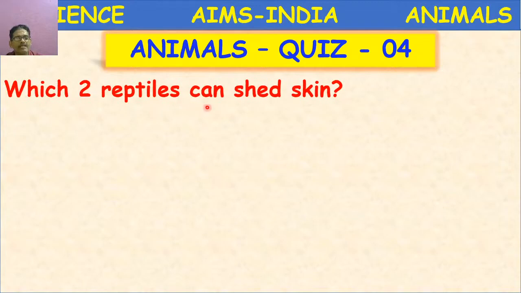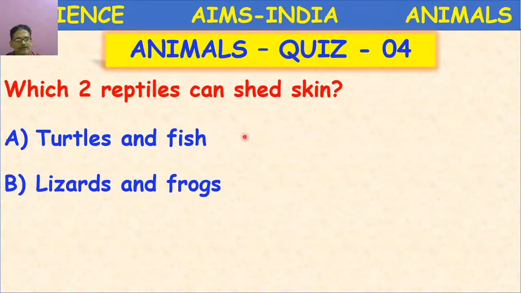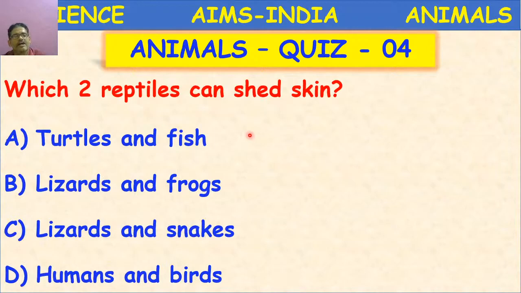Which two reptiles can shed skin? So this is one speciality. You might have observed these animals shedding their skin. Option A, turtles and fish. Here you have to choose reptiles.